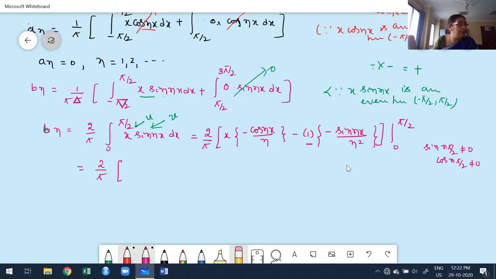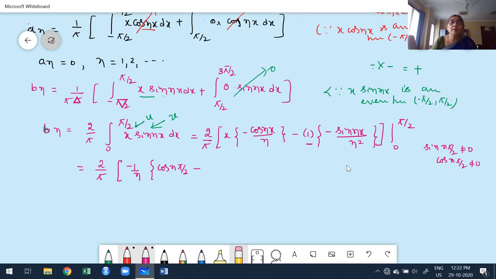While applying the upper limit, I'll keep minus 1 by n outside. Cos of n pi by 2, you can't write any definite value. We get two cases. Cos n pi by 2 is 0 if n is odd, plus or minus 1 if n is even. We already discussed this in the prerequisite class of Fourier series.